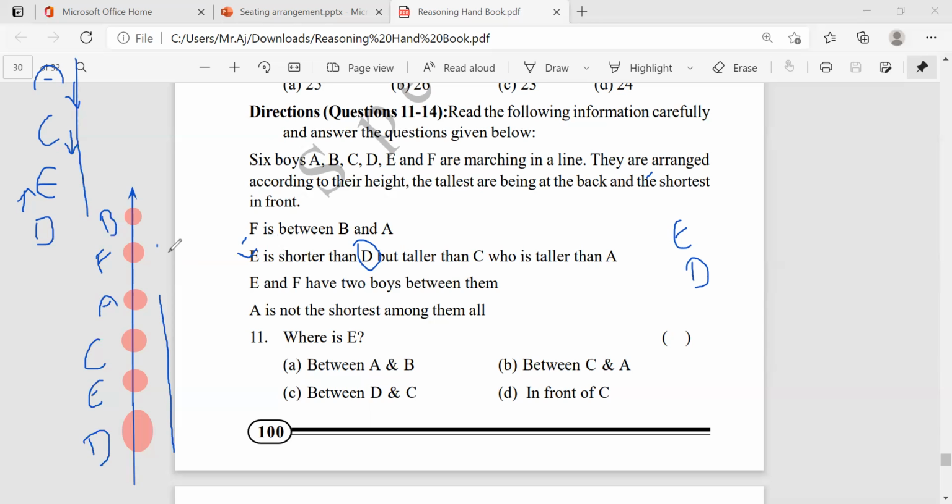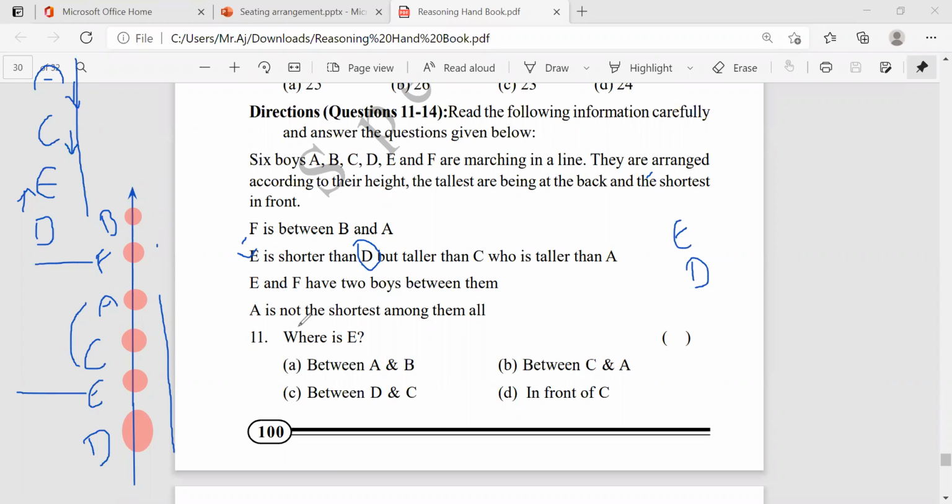Now check the conditions. A is not the shortest here. And E and F have 2 boys between them. Where is E? Where is F? 2 boys in between, right? A and C are between them. And F is between B and A.